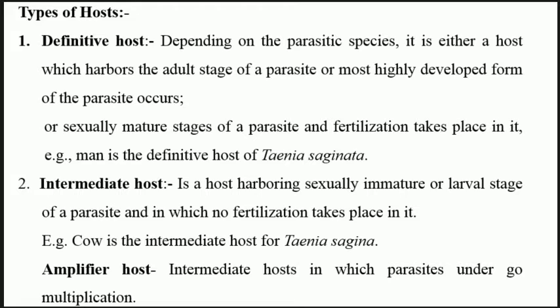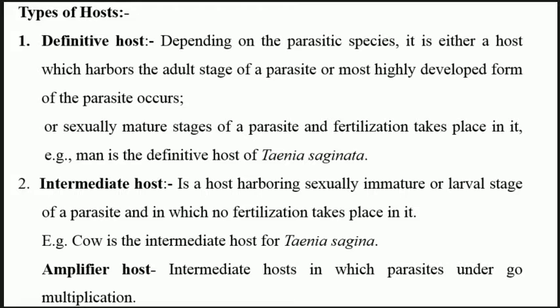In some books they may show it separately, but the amplifier host is an intermediate host in which parasites undergo multiplication. Suppose initially only 10 parasites enter the intermediate host.